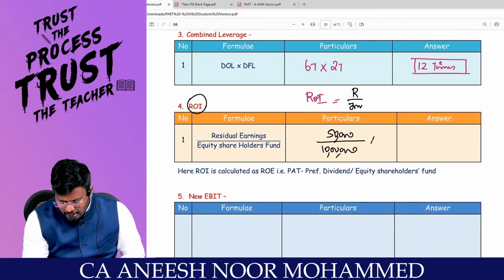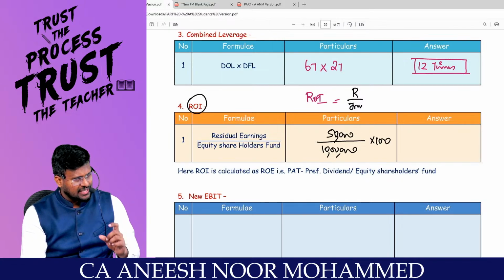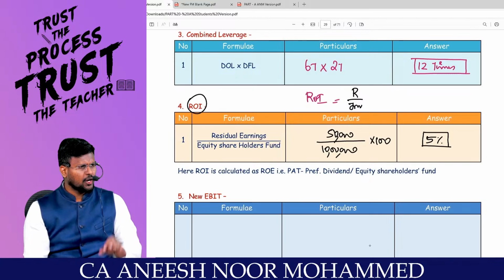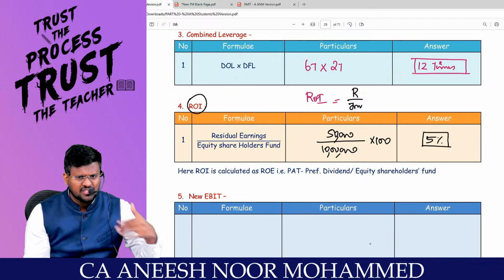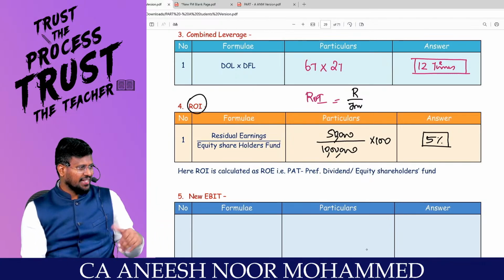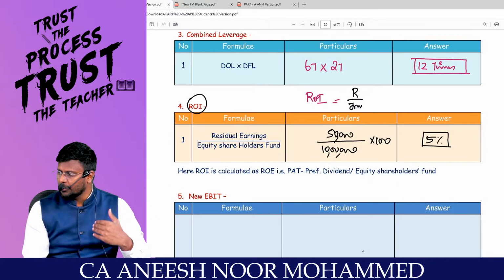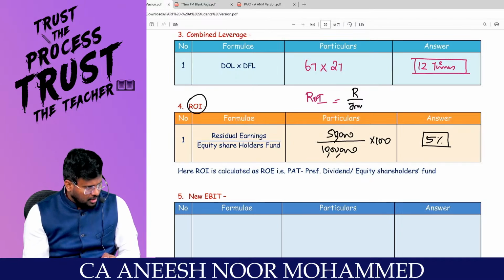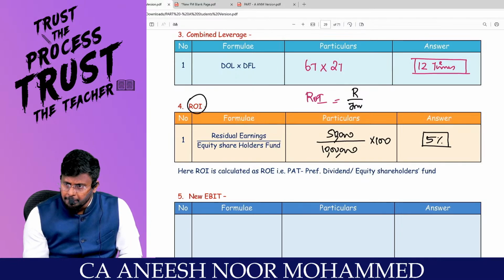So 50,000 divided by 10 lakhs into 100 means 5% is the return on investment. Always return will be represented by way of percentage. We will say 10% return pa, 20% return pa, 30% return pa. Are you really with me? So always we will express the return in percentage.